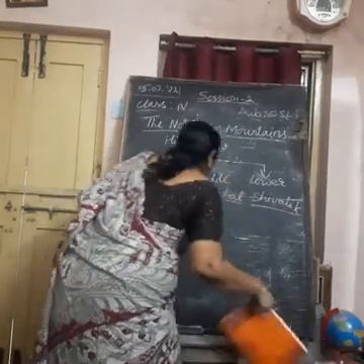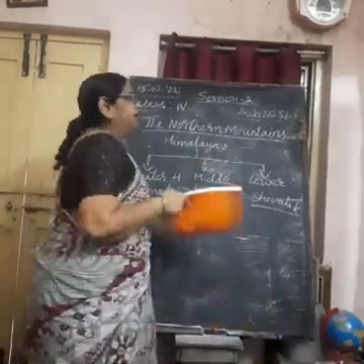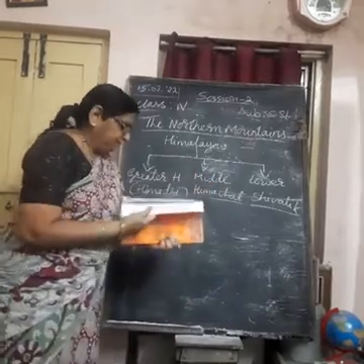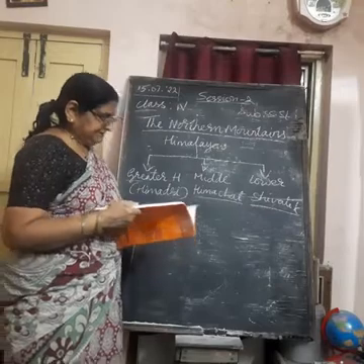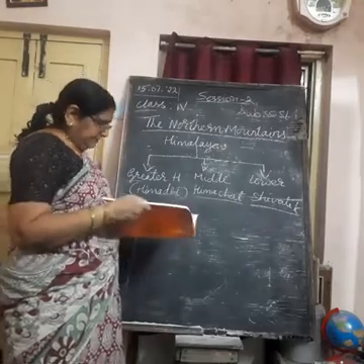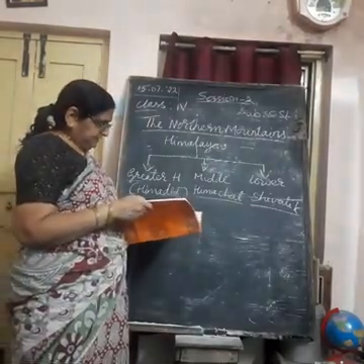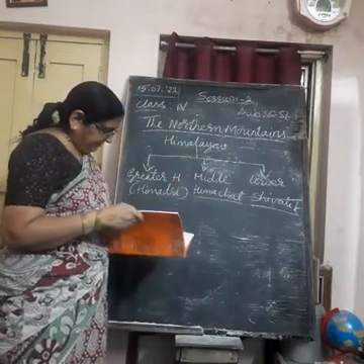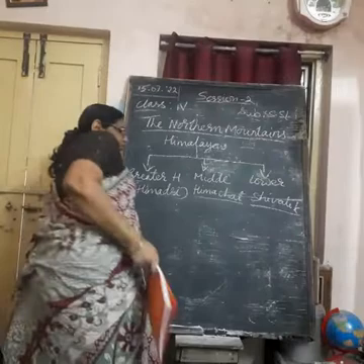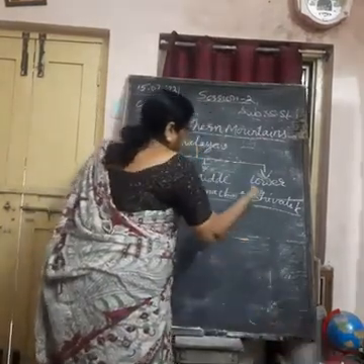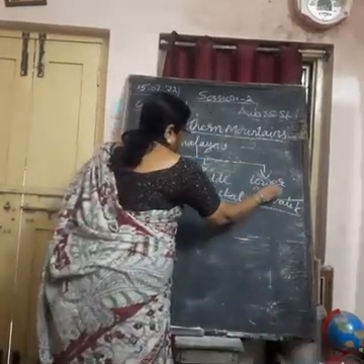Understand? This way the Himalayas are divided into three different parts. Himadri or Greater Himalayas, Himachal or Middle Himalayas, Shivalik or Lower Himalayas or Outer Himalayas.